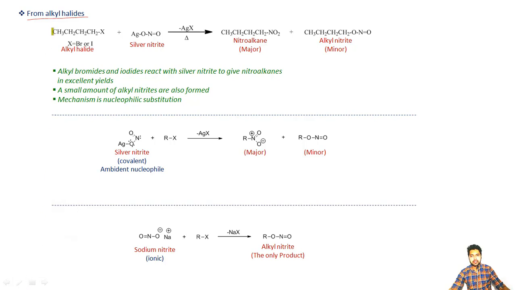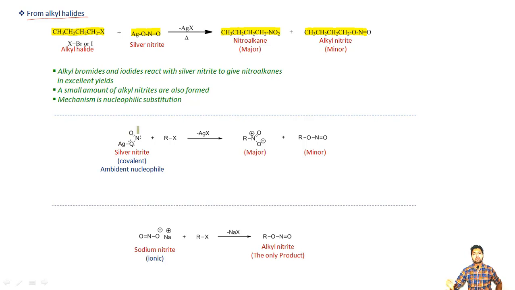This is the alkyl halide, and from that alkyl halide, what I am getting is my required product, that is the nitroalkane. But in addition, I am also getting a second product, which I can call a side product, and this is nothing but some alkyl nitrite. The reagent you can also see on your screen, it is silver nitrite.